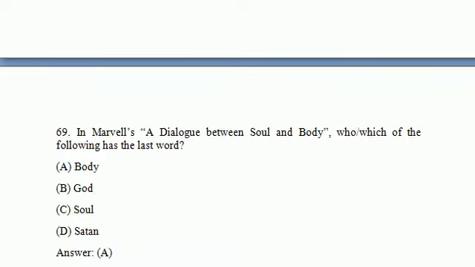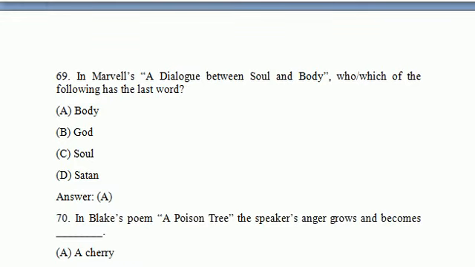Let's see next question. Marvell's a dialogue between Soul and Body. Which of the following has the last word? Body. Good, Soul is certain. So option is the body.